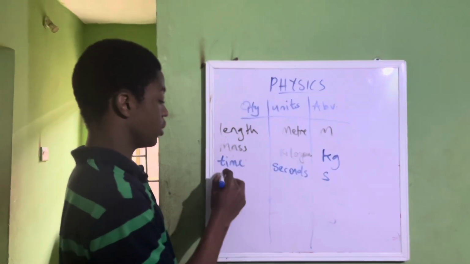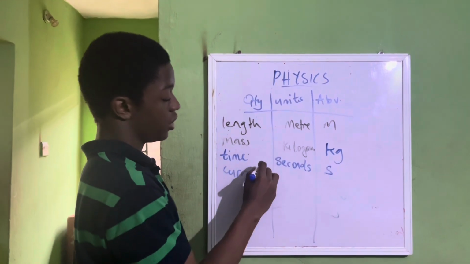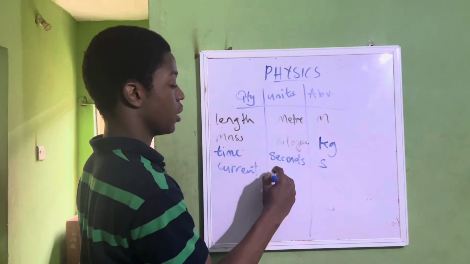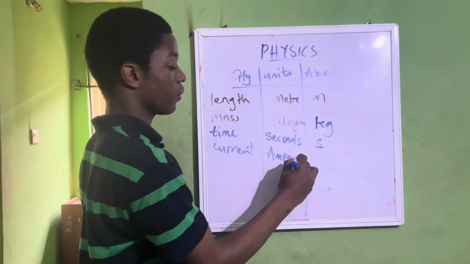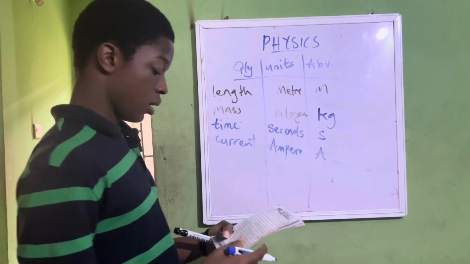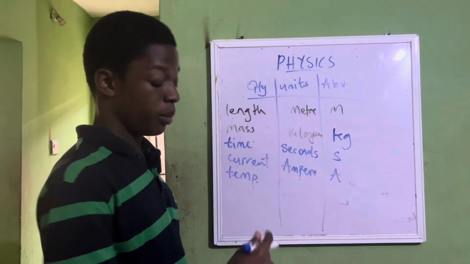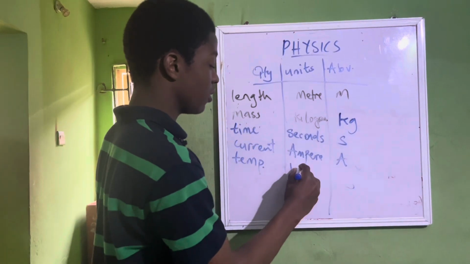Current is also a fundamental quantity, measured in ampere, denoted as A. And then we have temperature, measured in Kelvin.